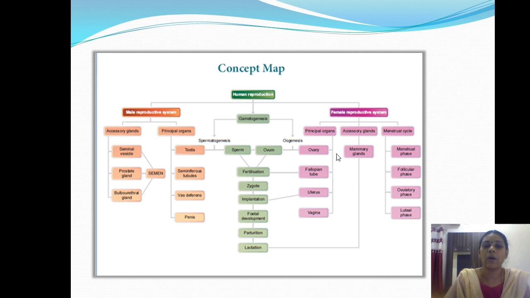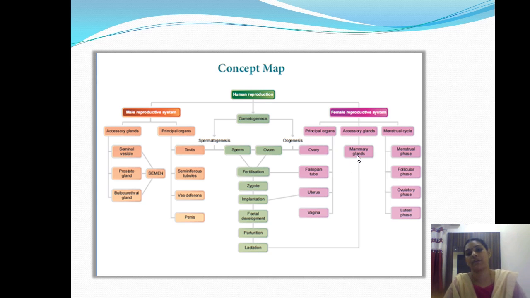If you see the organs of the female reproductive system, the principal, primary female reproductive organ, the first and very important organ, is the ovary. Next is the fallopian tube. Next is the uterus. The primary organ is the ovary. The accessory reproductive parts of the female are the fallopian tube, uterus, and vagina. And integrated with this is the mammary gland.